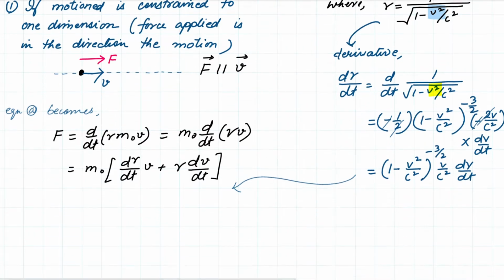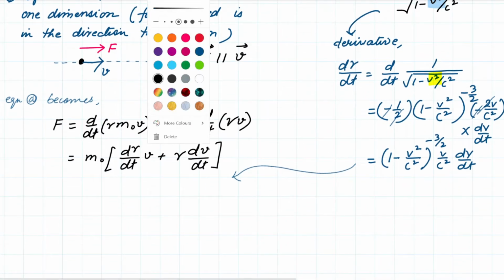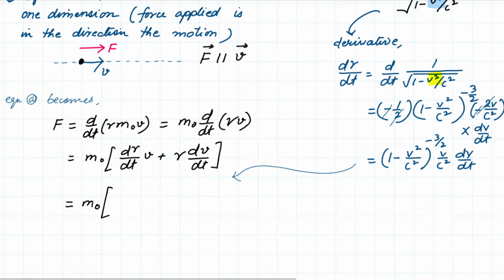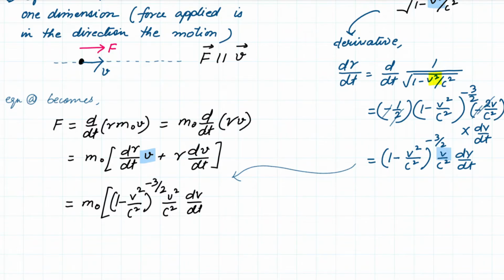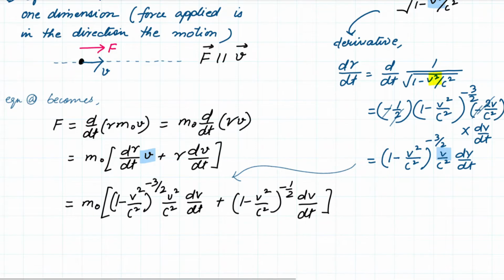Now let me substitute this here. It simply ends up becoming m naught, and here I have 1 minus v square upon c square to the power minus 3 upon 2. Now here we have a v and here we have a v, so this becomes v square upon c square, and then you have dv upon dt, which is nothing but the acceleration along that particular direction, plus gamma, which is simply 1 upon root over 1 minus v square upon c square, that is, 1 minus v square upon c square to the power minus half, times dv upon dt, the acceleration along that predetermined path.